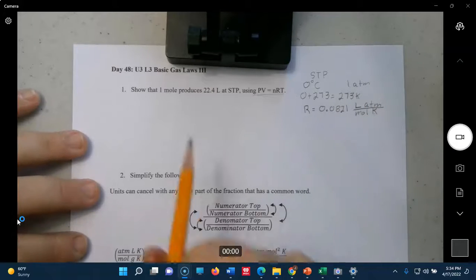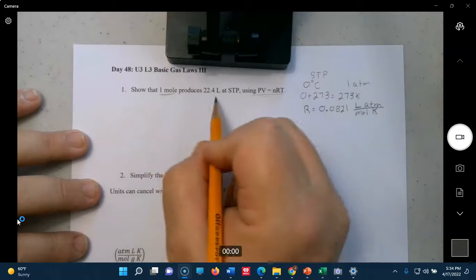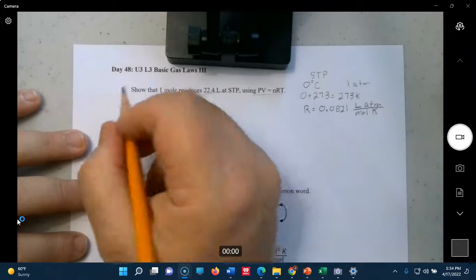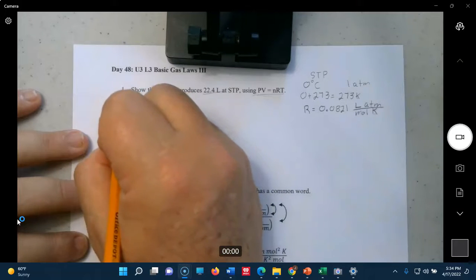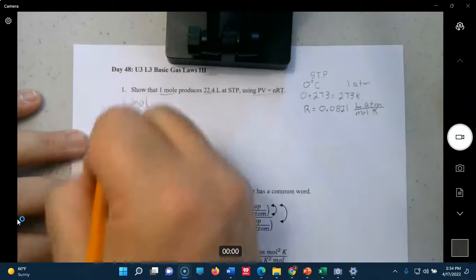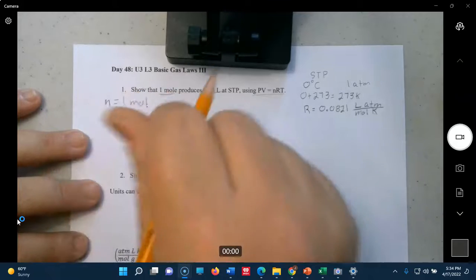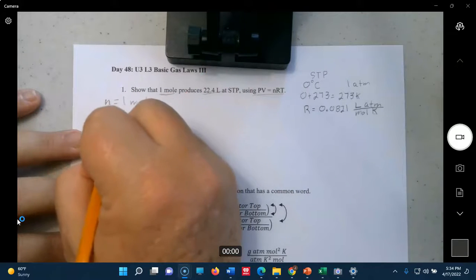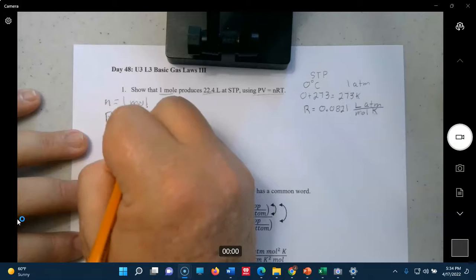All right, so what we're trying to show is that 1 mole produces 22.4 liters. So we're going to start with N equals 1 mole. The pressure equals 1 atmosphere.